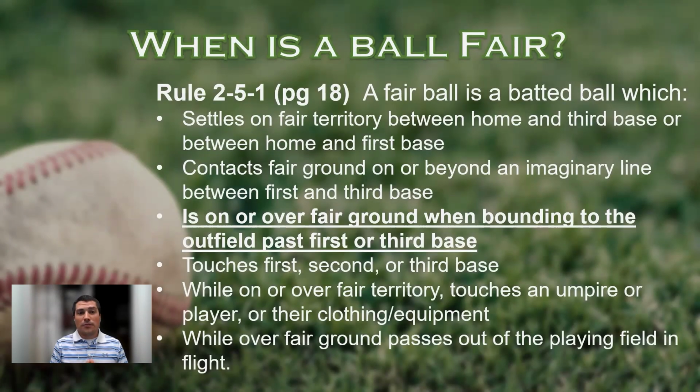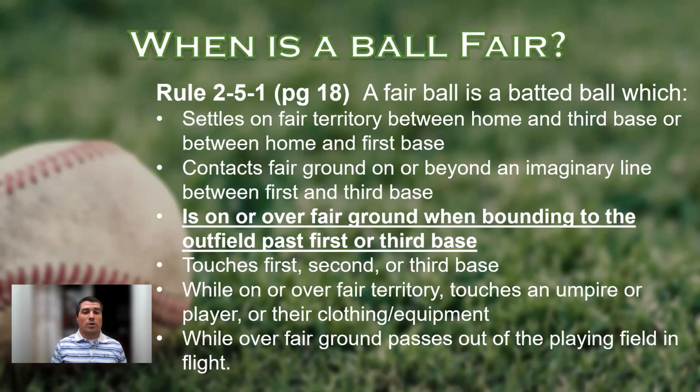When is a ball fair? We talked about this a couple weeks ago, and our rule book very plainly, in Rule 2, bullet points for us all of the criteria for a fair or a foul ball. The one I want to point out to you is this middle one that's bolded and underlined. A fair ball is a batted ball which is on or over fair ground when bounding to the outfield past first or third base.